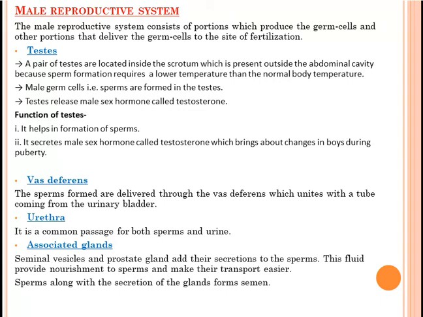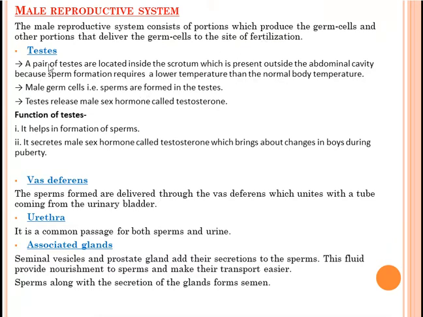Okay, now first we'll start with the male reproductive system and then we'll move to the female reproductive system. The male reproductive system consists of what? It consists of the portion which will produce the male germ cell, and male germ cells are called sperms, and the other portions that deliver the germ cells to the site of fertilization. Where will the fertilization take place? In the female body. So some parts of the male reproductive system help to produce the male gamete called the sperm, and some parts help to deliver those male gametes to the female body, means to the site of fertilization. So we'll discuss those parts.